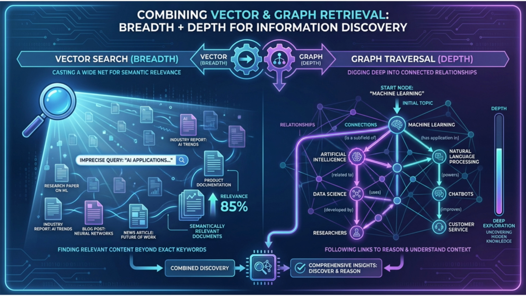The real power emerges when you combine vector and graph retrieval. Vector search casts a wide net, finding semantically relevant documents even with imprecise queries. Graph traversal then digs deep, following relationships to uncover connected information. The combination provides both the breadth to discover and the depth to reason.